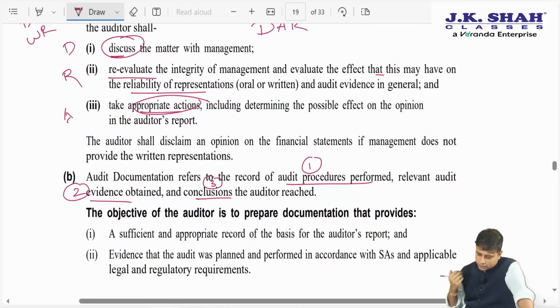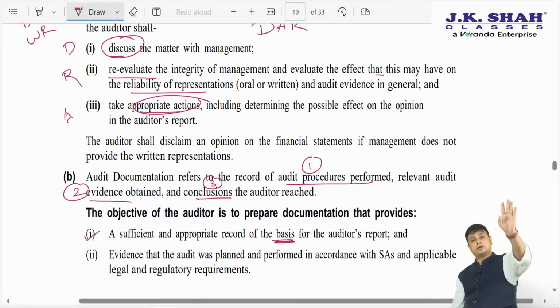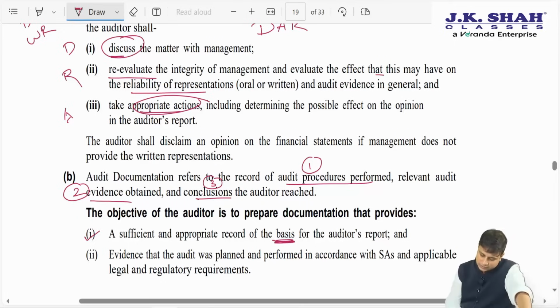Now what are your objectives? A sufficient and appropriate record as a basis for the report. So we can prove that the report is based on sufficient and appropriate evidence. Second, evidence that the audit was planned and performed in accordance with the SAs and the applicable legal and regulatory requirements.